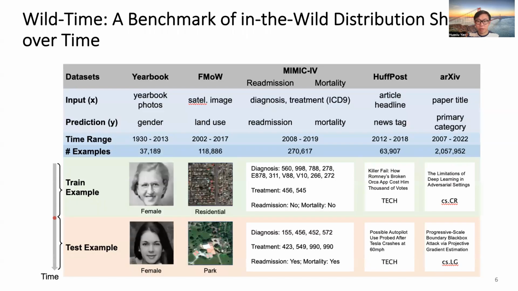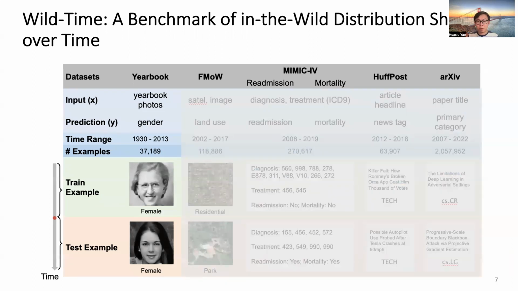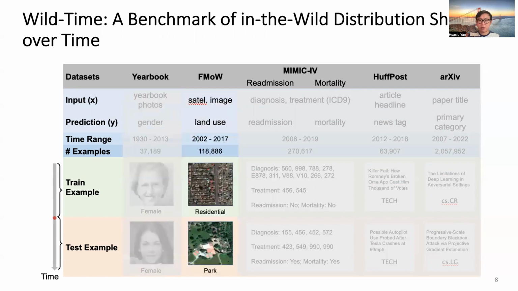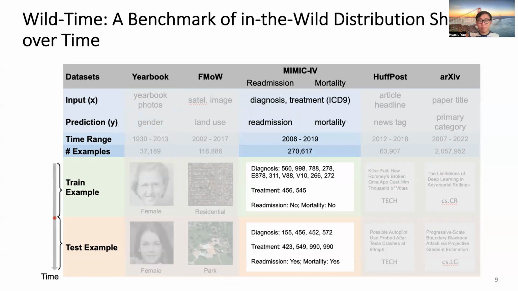Based on these two criteria, we propose Wild-Time, a benchmark of 5 datasets and 6 tasks. First, in Yearbook, we use portrait pictures to predict gender, ranging from 1930 to 2017. FMoW predicts land use with satellite images, covering examples from 2002 to 2017. MIMIC-IV has two tasks using diagnosis and treatment to predict readmission and mortality rate, including examples over 11 years.